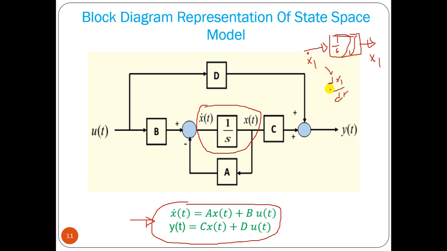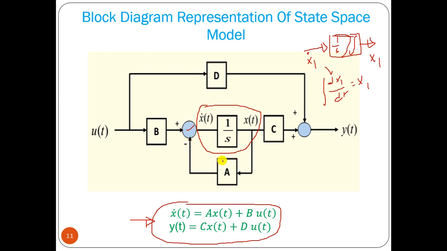Now dx1 by dt, if we pass it through an integrator, the output becomes x1. So this is the logic that we are using. The output of the integrator we have to assume as the state variable x1, and before that is the derivative of that state variable.